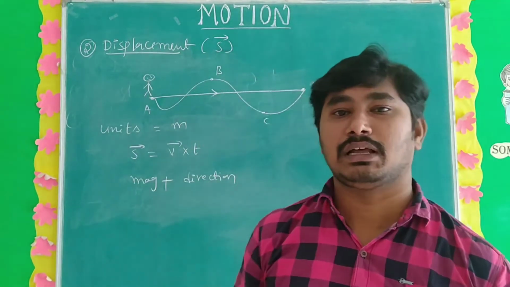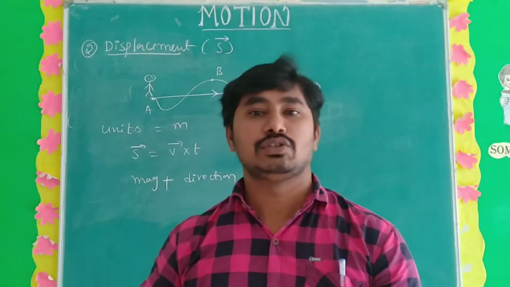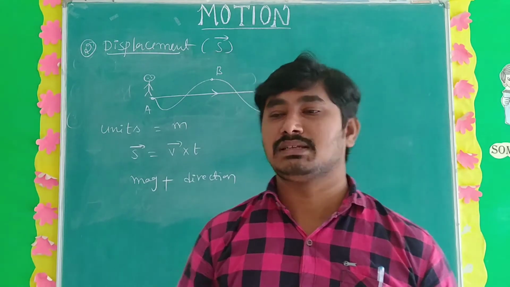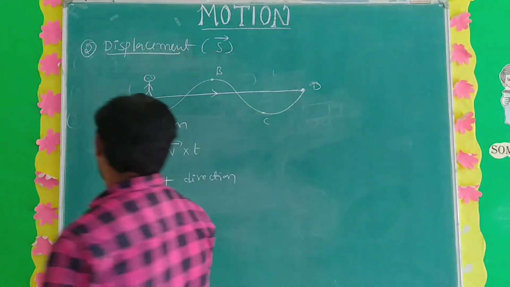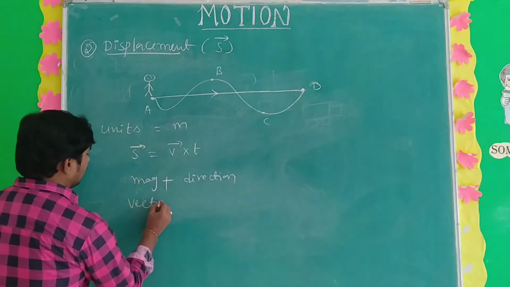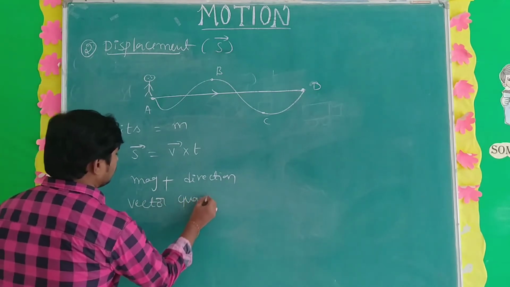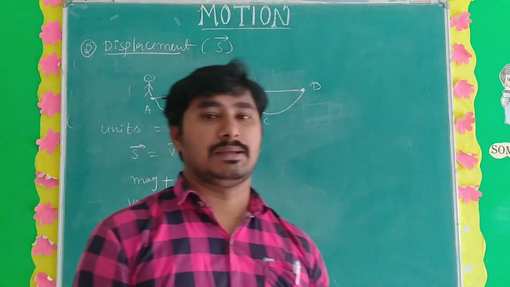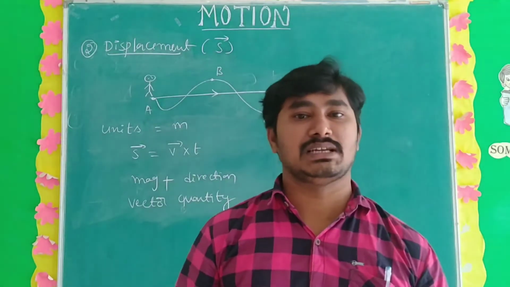What is the definition of a vector quantity? A quantity that has both magnitude, meaning value, and direction is nothing but a vector quantity. So displacement is a vector quantity. Now understand the difference between distance and displacement.